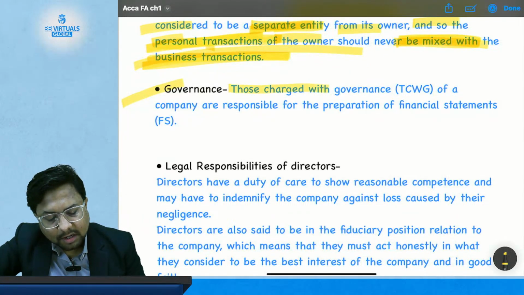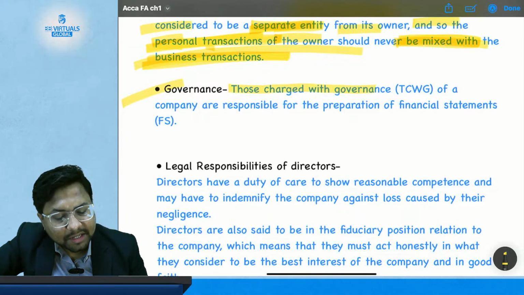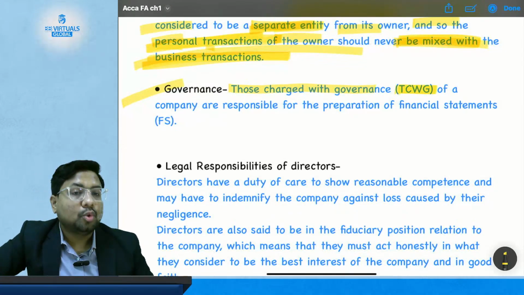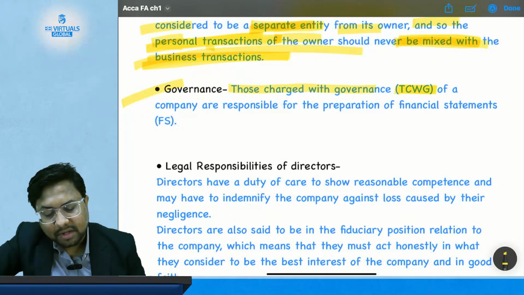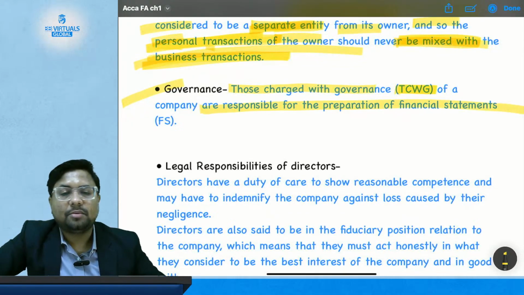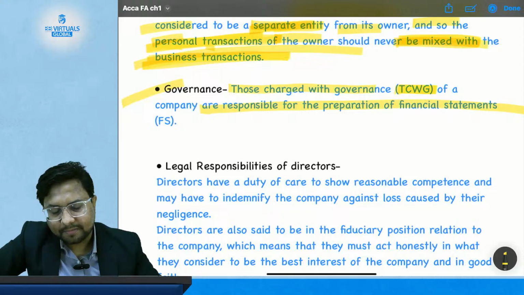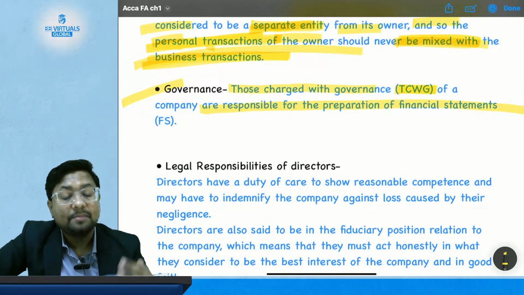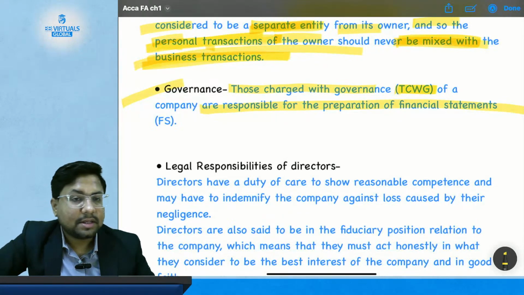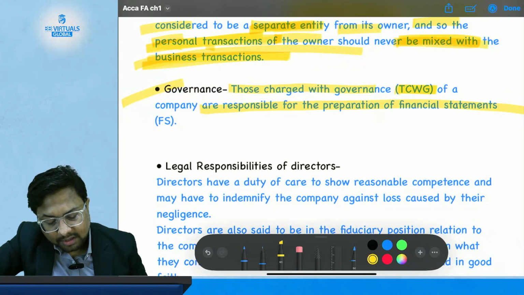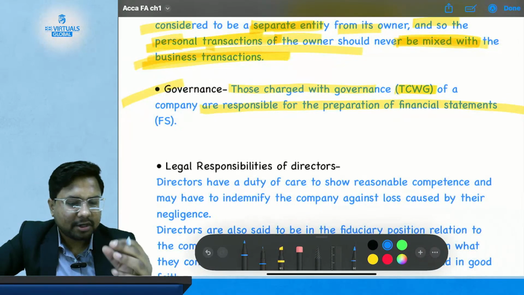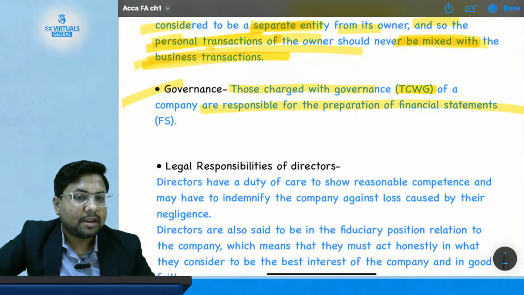Those charged with governance, which is also called TCWG in short, are responsible for the preparation of the financial statements. This is two lines but has a bigger picture than this. You will read about this a lot in your AA and AAA examinations.